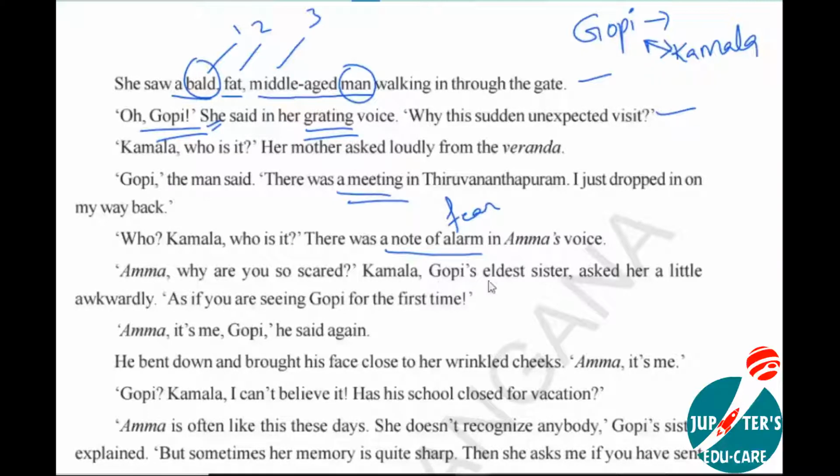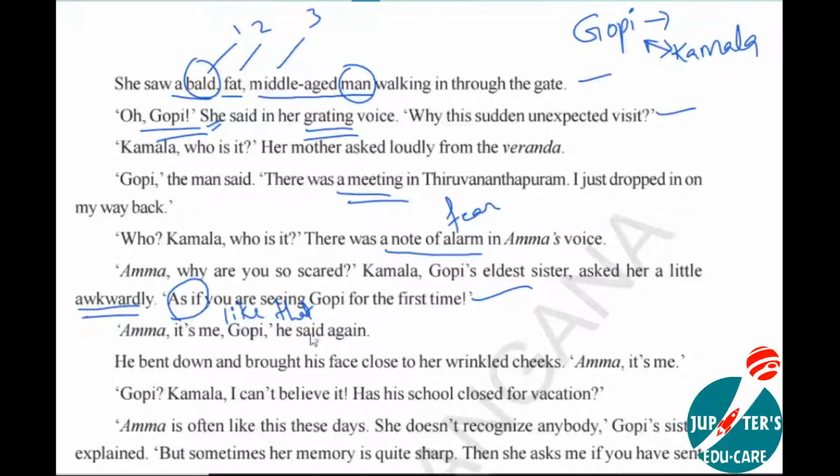Amma, why are you so scared? Kamala speaking here, Gopi's eldest sister asked awkwardly, uncomfortably, as if you are seeing Gopi for the first time. You will say this right, sometimes awkwardly. Or what is this going on? Every time you say it to me like this, like that, we will be irritated. In the same way, Kamala got a little irritation. As if is the meaning of as if is like that. As if you are seeing Gopi for the first time.